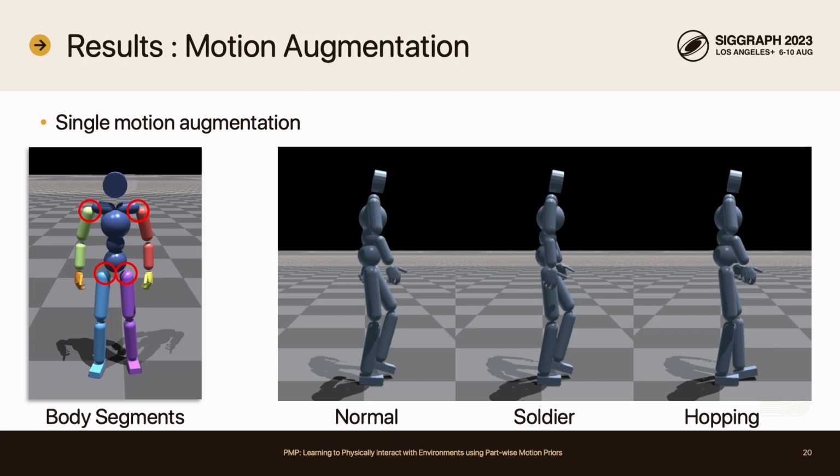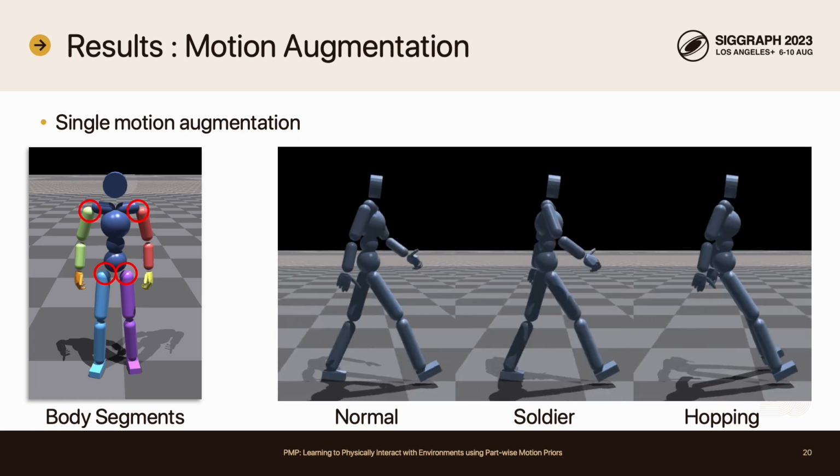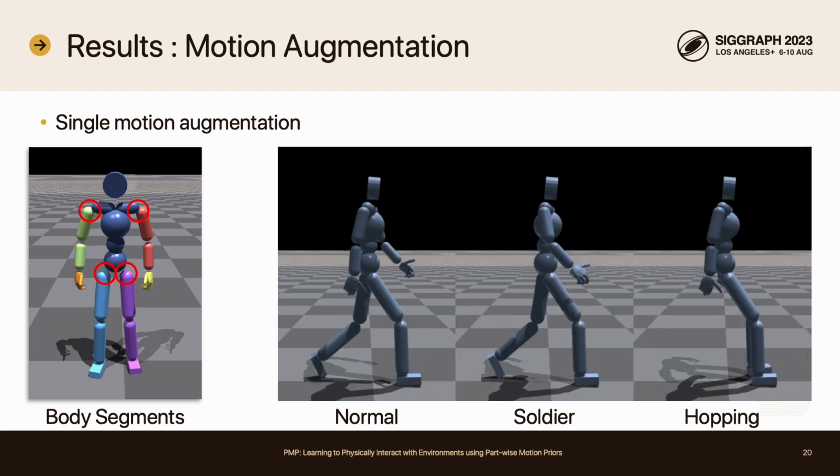Additionally, we present the motion augmentation task. In this experiment, we divide the body into 7 parts and create an additional group for shoulders and hips to represent limb coordination. This allows us to augment normal walking motion to various styles such as soldier and hopping style.